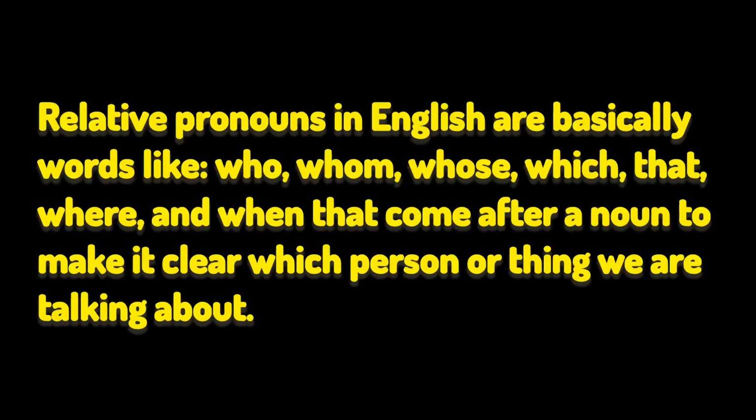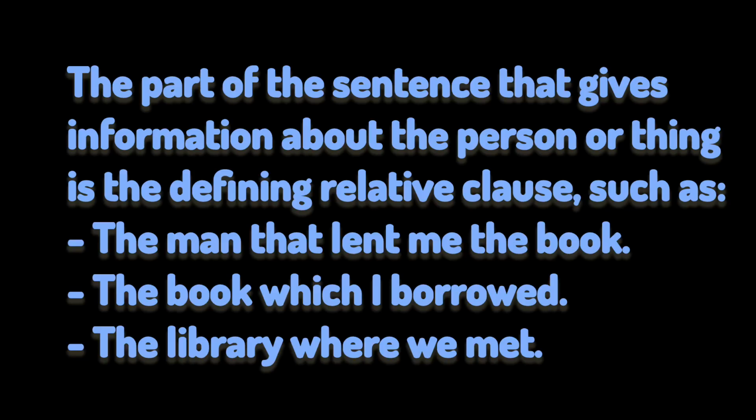Relative pronouns in English are basically words like who, whom, whose, which, that, where, and when that come after a noun to make it clear which person or thing we are talking about. The part of the sentence that gives information about the person or thing is the defining relative clause, such as the man that lent me the book which I borrowed, the library where we met.